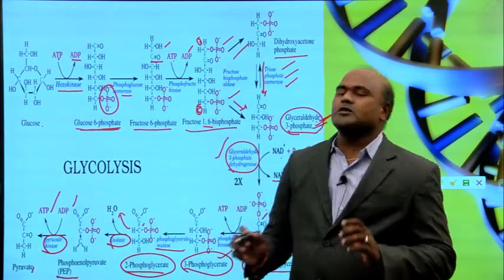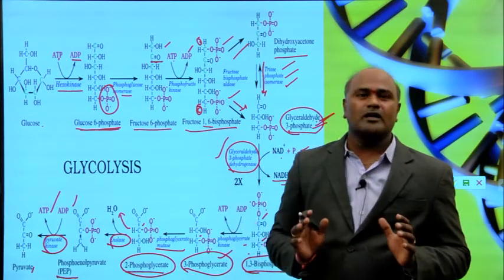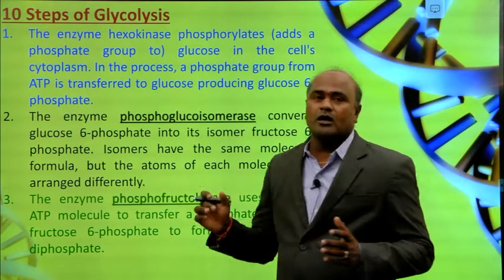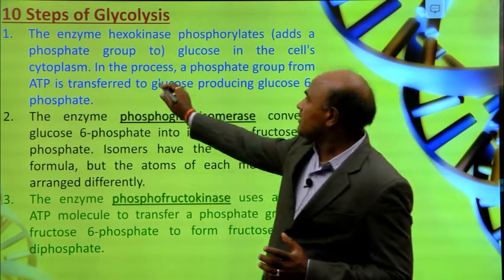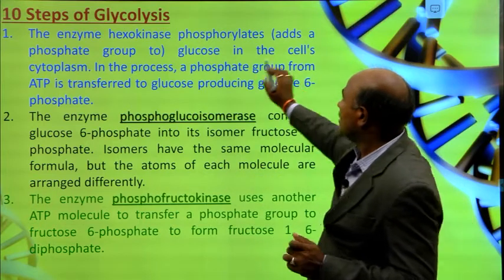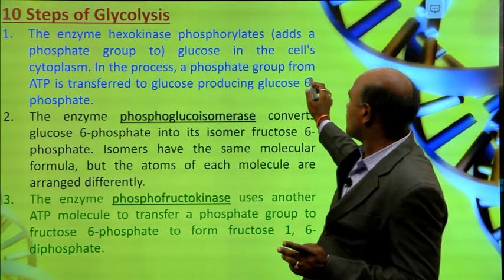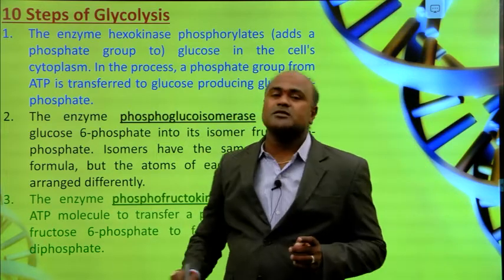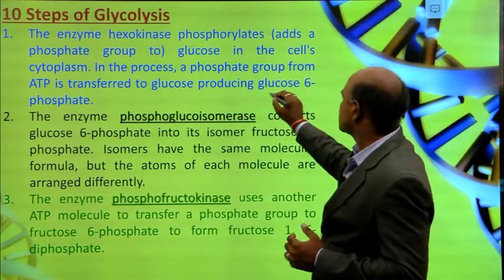So this is the glycolysis process, how glucose is converted into pyruvate. There are 10 steps involved in the glycolysis pathway. The first enzyme is hexokinase. Glucose in the cell's cytoplasm receives a phosphate group from ATP, producing glucose 6-phosphate. This is the first reaction.